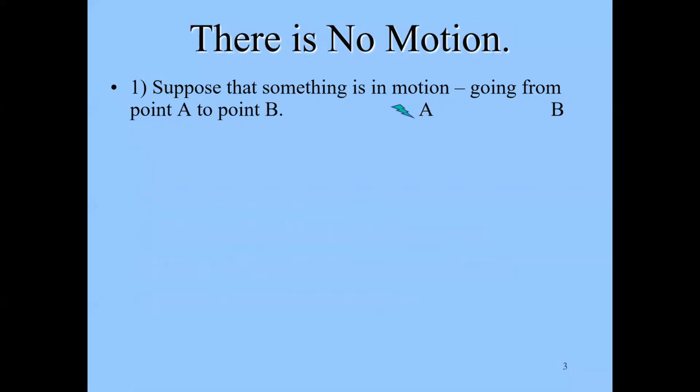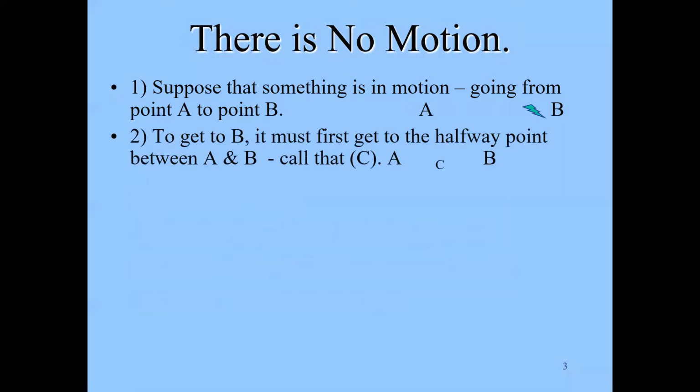Okay, but suppose something is in motion, so it goes from point A to point B. So we have this simple movement from one point to another, and to get to B from A, it must first get to the halfway point between A and B. So we have this distance between A and B, we have a halfway point marked there, and we can call that halfway point C. If it's going to go from A to B, it has to go through C. So it has to first get to C.